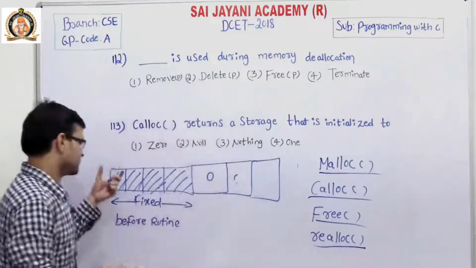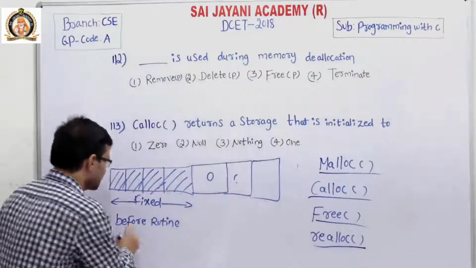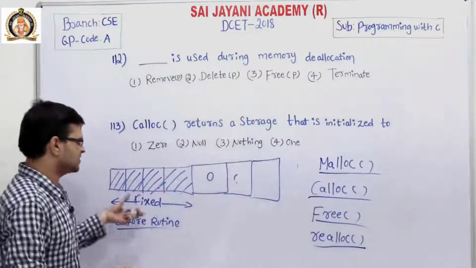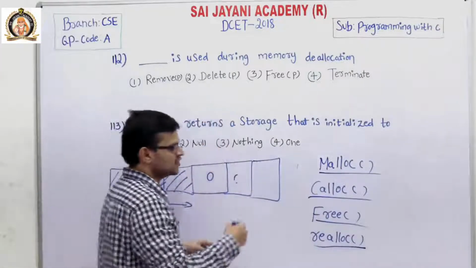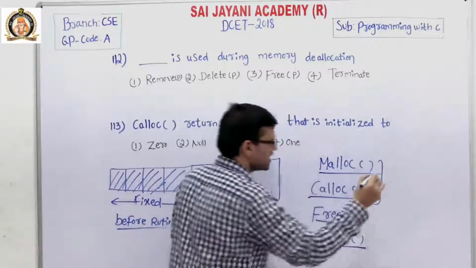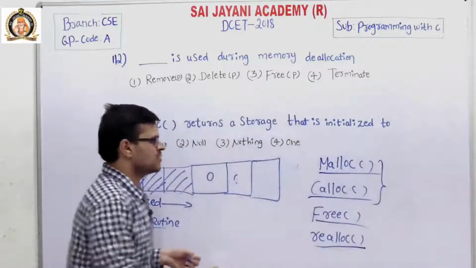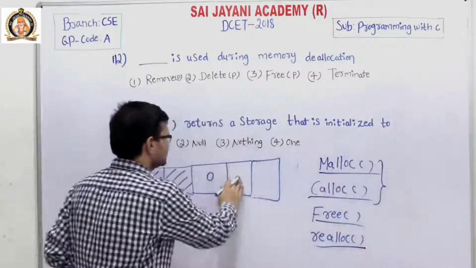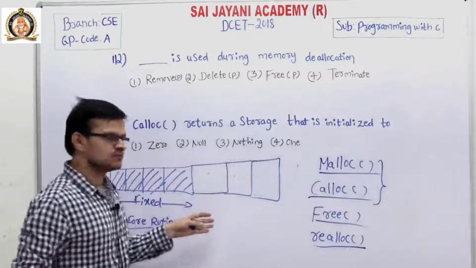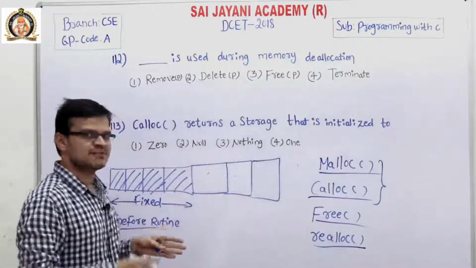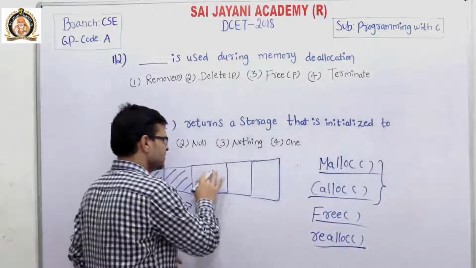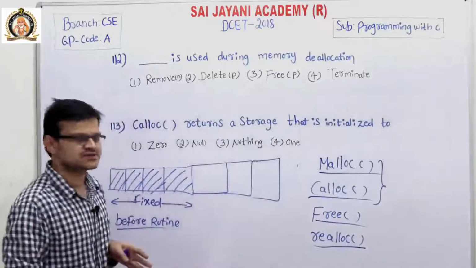This is the fixed memory before runtime. This memory is fixed, but we can add memory during the runtime by using the malloc and calloc functions. The malloc function allocates memory and leaves it uninitialized, but it does not store any values.